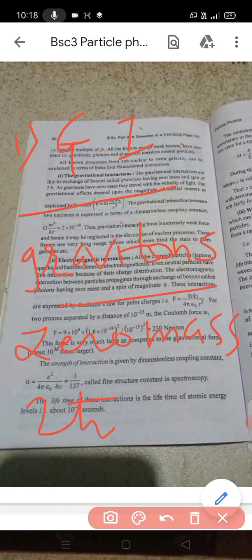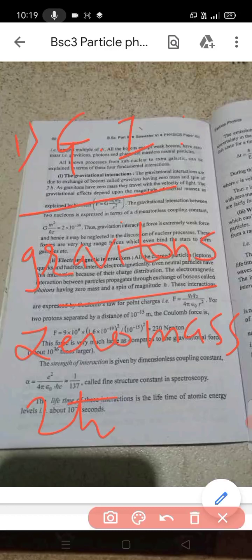See, the gravitational interactions are due to the exchange of bosons, which are known as the gravitons, and the gravitons have zero mass and the spin is 2H cross. As gravitons have zero mass, they travel with the velocity of light.